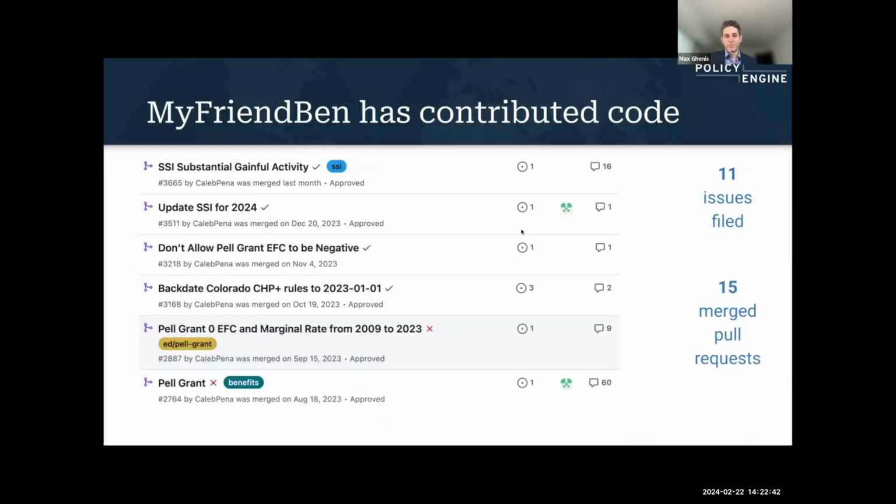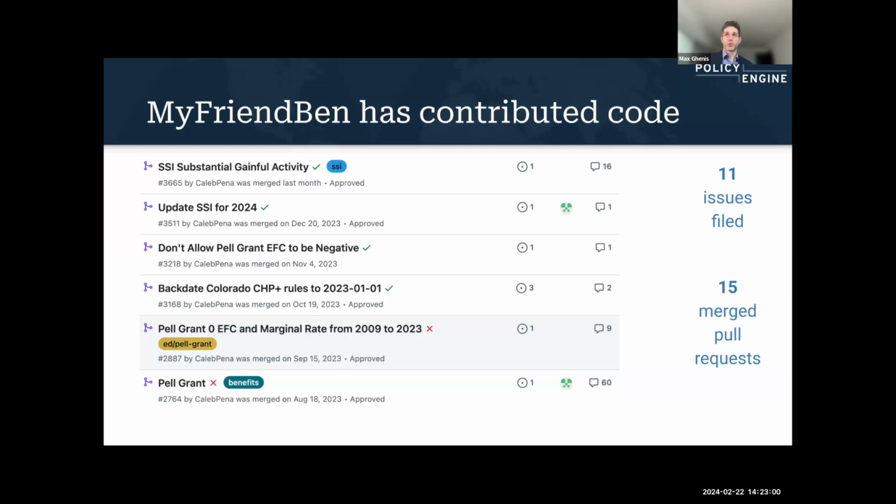My Friend Ben, I'll let them show their app, which is incredible. I just want to brag on behalf of one of their developers, Caleb Pena. And he has wanted to enhance the experience for folks using My Friend Ben. And sometimes that's involved in enhancing our software because they also use our API.